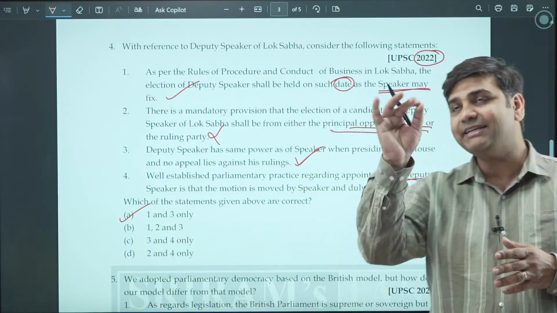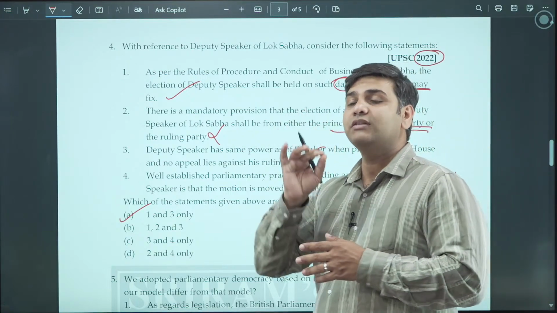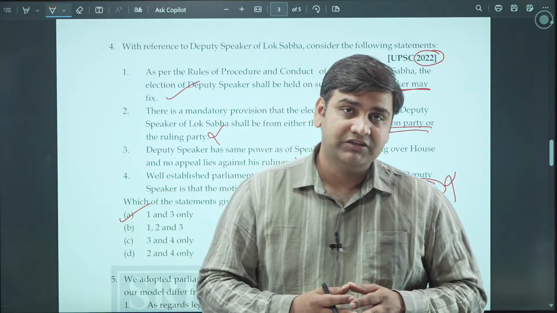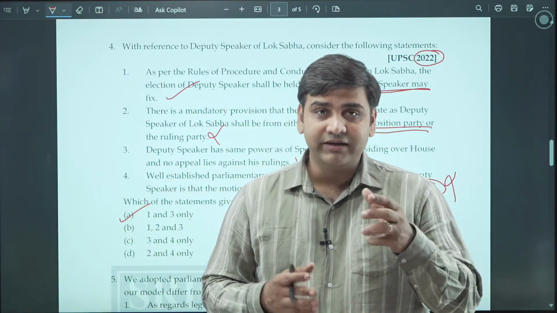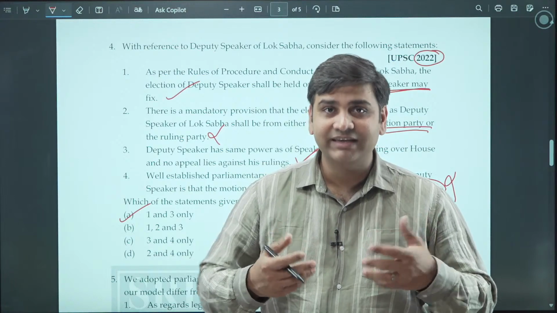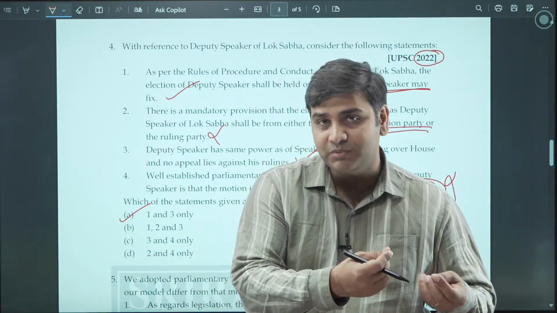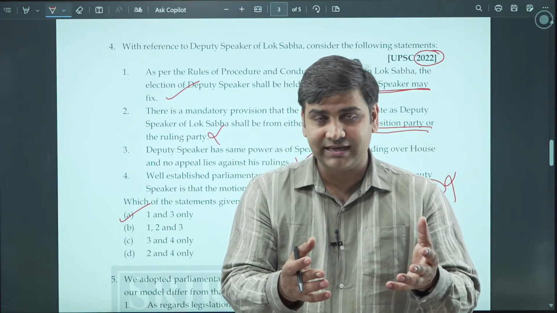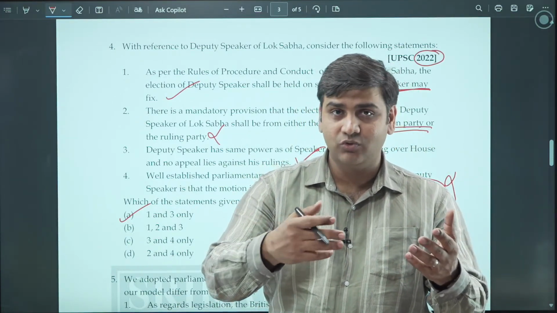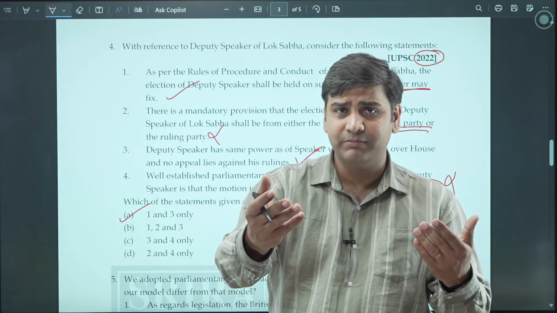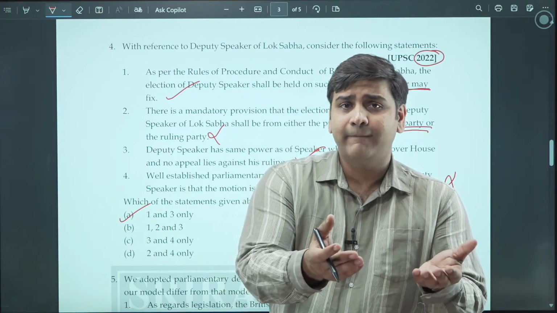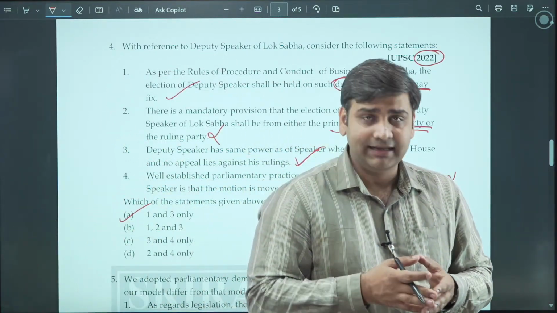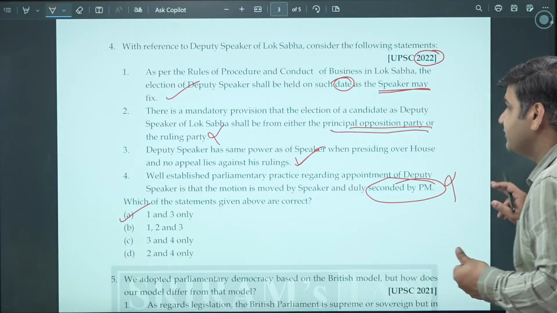It's an important thing. So dates are being fixed. The date of election of the speaker is fixed by the president. The date of the election of the deputy speaker is fixed by the speaker himself. And when does the speaker fix it? When he gets elected to the post of the speaker. Then the pro tem speaker moves on, a new speaker comes after election. He takes the oath, usually as a member of the Lok Sabha, and after that he decides on the date on which the deputy speaker has to be elected. So this is how it goes in the parliamentary form of government.